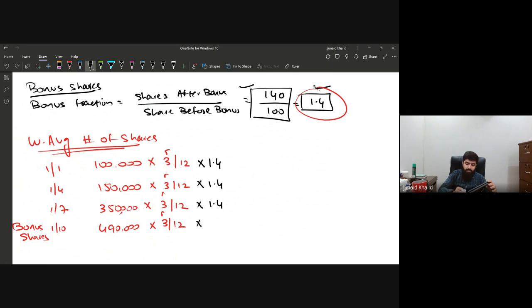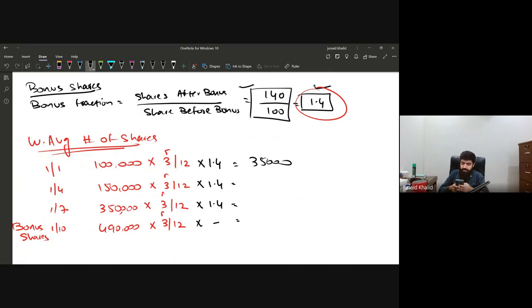And definitely it is not going to be applied on this one, because as I've said, the bonus fraction will be applied on all the shares that were in issue before the bonus shares. So we have applied the bonus fraction on all the previous shares. Now let's try to calculate it. So 100,000 multiplied by 3 divided by 12 and multiplied by 1.4, that is 35,000.